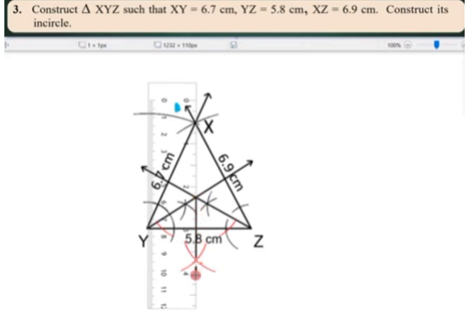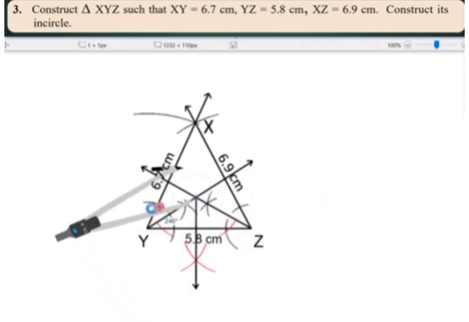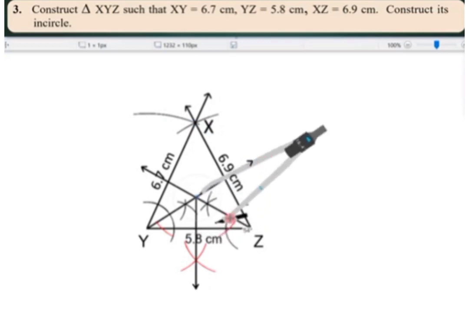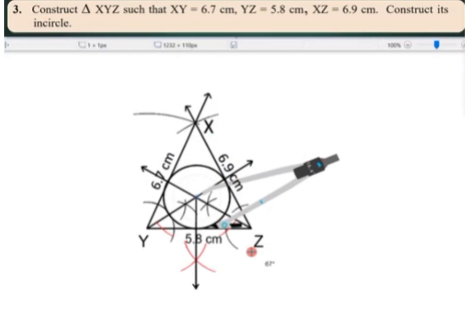Here you will be able to see the center point. Now three lines are crossing each other, three lines are intersecting each other at a common point. Yes, this is a common point, this is the center point after drawing all these three lines. Now with the help of this center point we will be able to draw the in circle here. Now you can easily draw the in circle. You see how easily it is moving now. So simply we will draw the in circle here. Yes, now you will be able to draw the in circle.